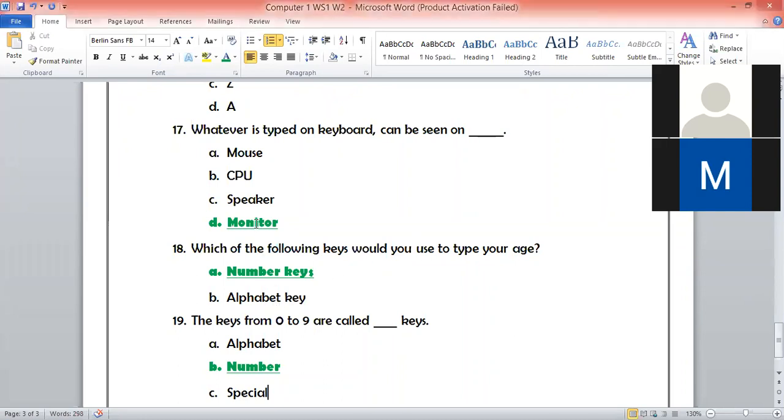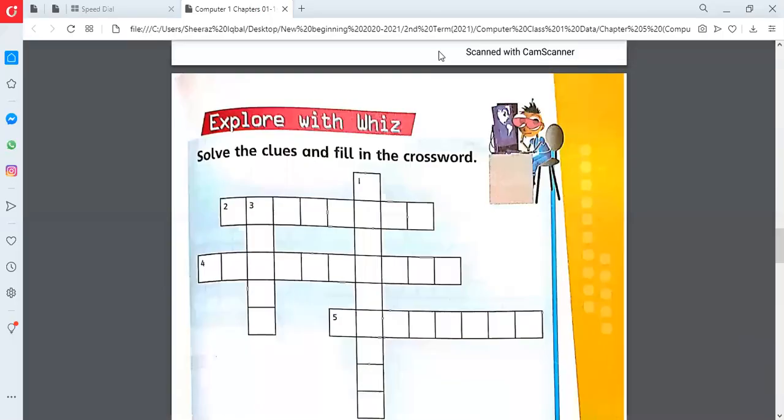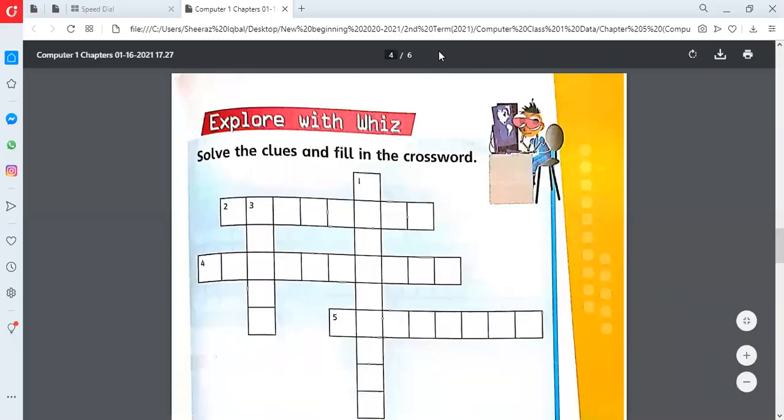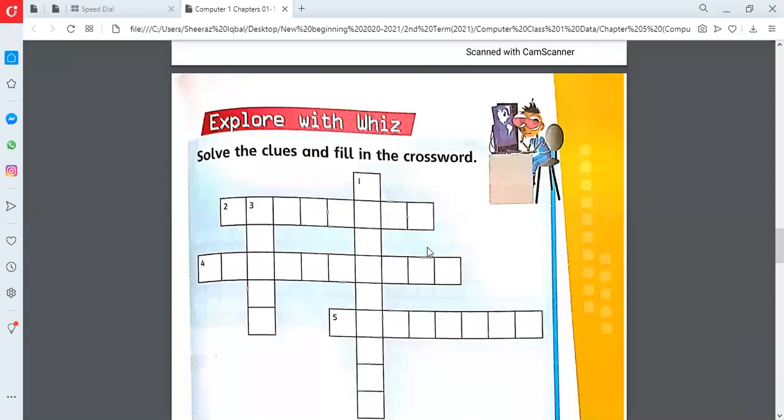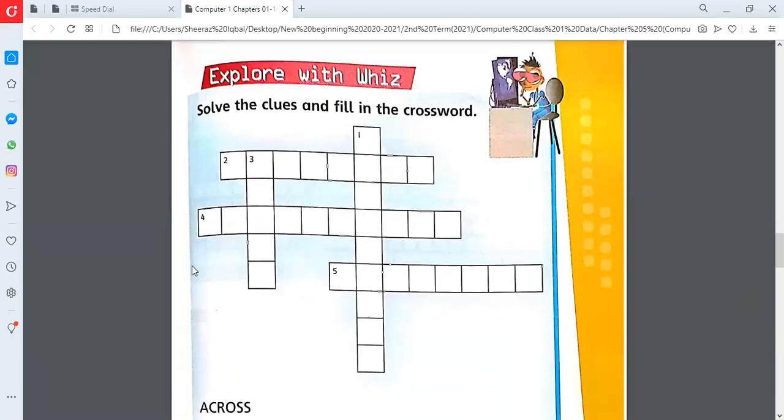Now everybody open the page number 43 in the computer book. I am changing my screen. Wait for a second so that the screen will be switched. Everyone, do you see my screen? Say yes or no.